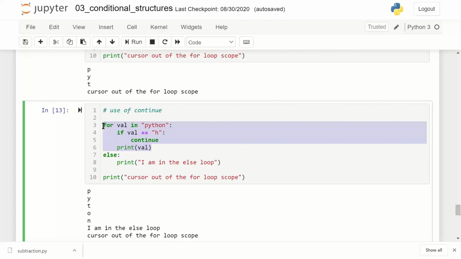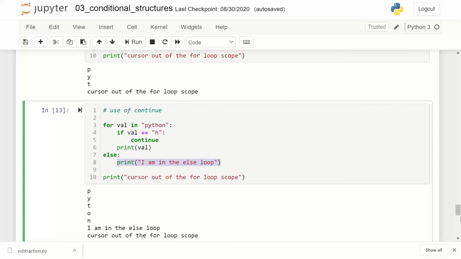O gets printed. N gets printed. And here, when I used continue, I have not inadvertently broken out of the loop. All the iterations of the loop have been successful. That's why the else part gets executed.